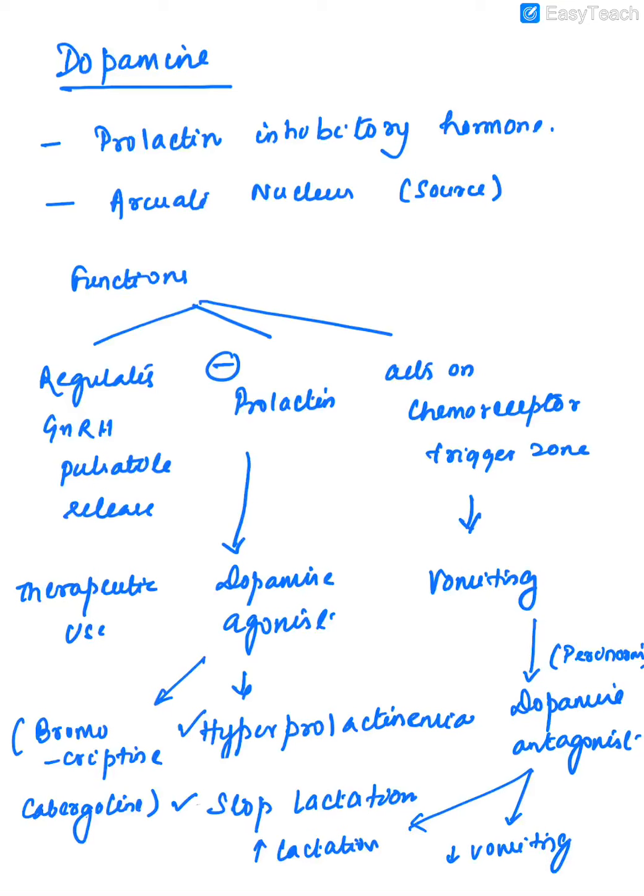In case fertilization does not happen, there is shedding of the functional layer of the endometrium at the end of the menstrual cycle. And then again the menstrual cycle starts from day 0.